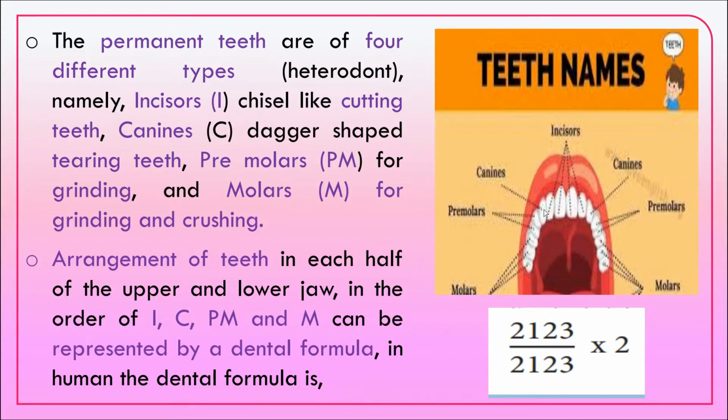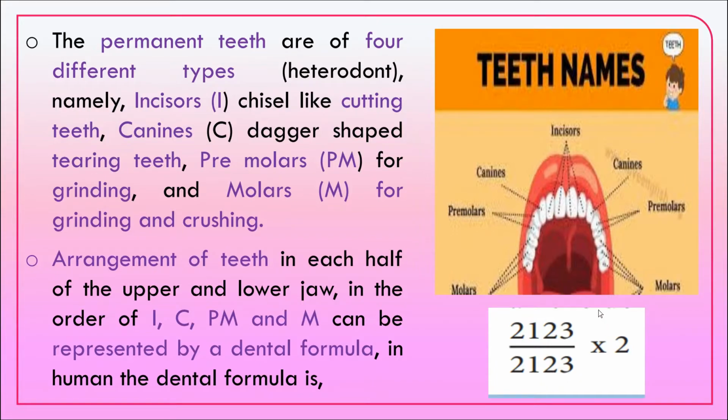The arrangement of the teeth in each half of the upper jaw is in the order of incisors, canines, premolars and molars, and carries the formula 2 1 2 3. So the dental formula can be represented by 2 1 2 3 by 2 1 2 3, into 2 for each jaw.